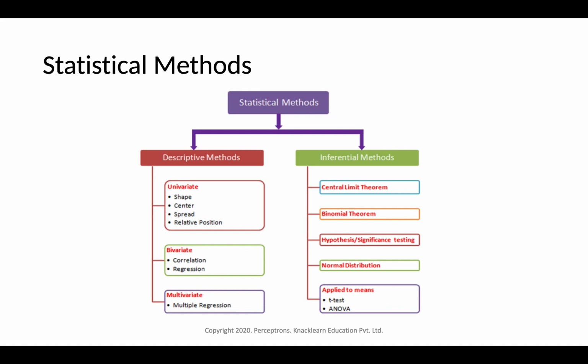Inferential statistical methods are like the central limit theorem, binomial theorem, hypothesis and significance testing to figure out the importance of variables, the normal distribution, then applied to mean calculations like the t-test. These are all different types of hypothesis testing, or ANOVA, analysis of variance. All this falls under inferential statistics or inferential methods. So these are the two basic types of statistical methods.